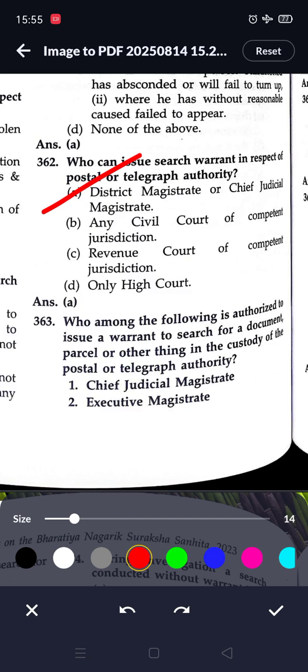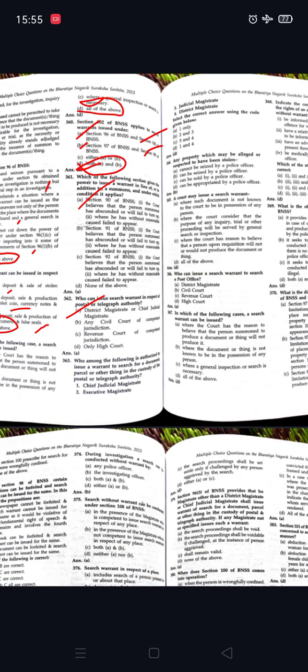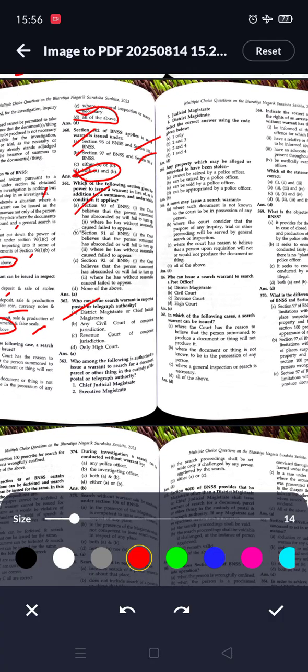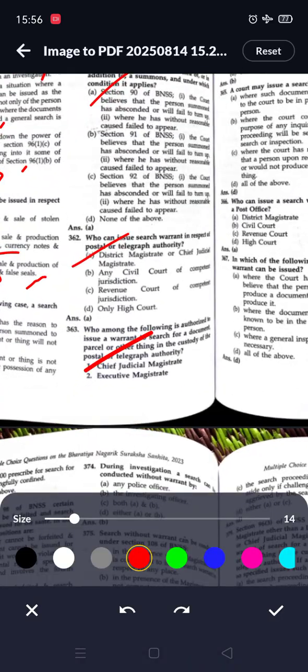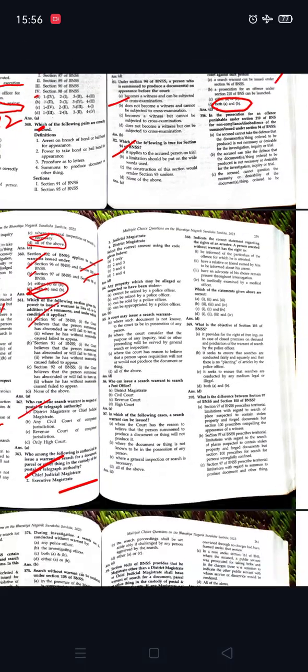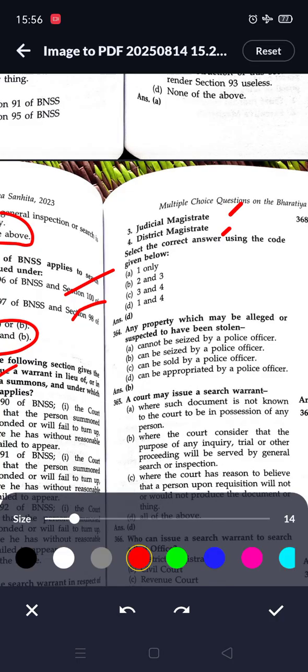Next question: who among the following is authorized to issue a warrant to search for a document, parcel or other thing in the custody of the postal or telegraph authority? Options are: chief judicial magistrate, executive magistrate, judicial magistrate or district magistrate.